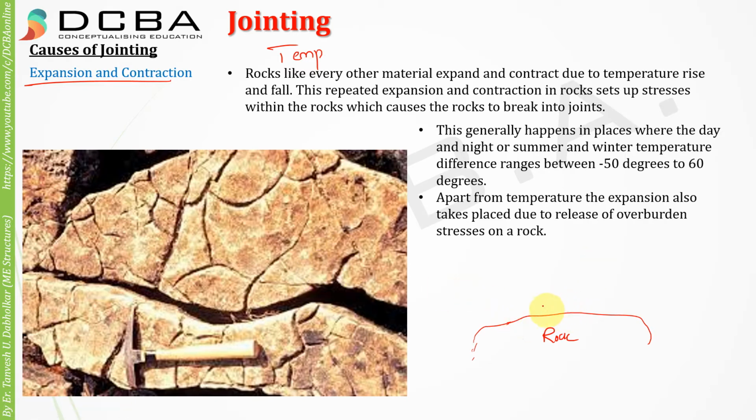Suddenly the pressure which was there because of the structure has been released, and the rock which was compressed now starts expanding to its original size. During this expansion of the rock, some stresses are set up inside, and because of that the cracks may happen. So this is expansion of the rocks, during which the cracks or the jointing can happen inside the rock.